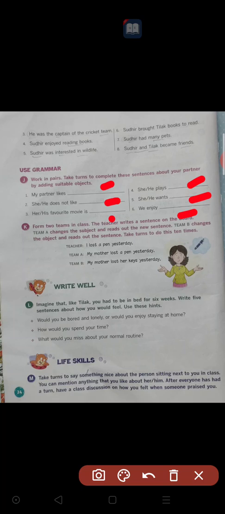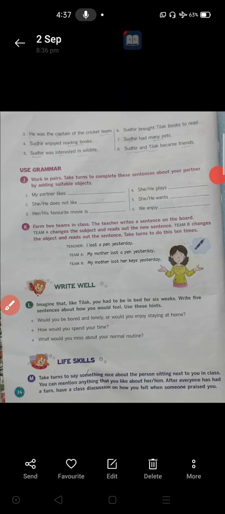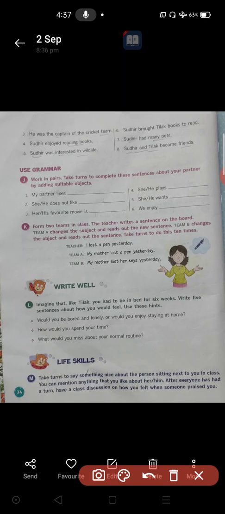Here you work in pairs. You have to get a pair. If you are in school and you have pairs, your friends were there, no? They were working as a pair, sitting with each other, and you have to talk and fill these blanks. But your friends are not there with you now. You are all at home. You can ask your brother or sister or parent to sit in front of you and you can complete this task. My partner means the person in front of you. Just imagine that your father, mother, uncle, brother, sister, or grandfather is your partner. What he likes, what they like, you have to mention here.